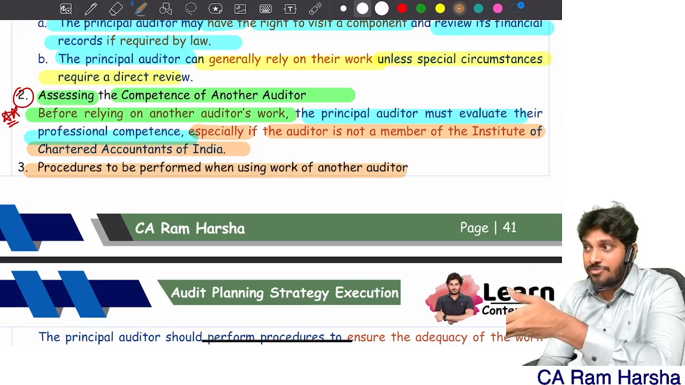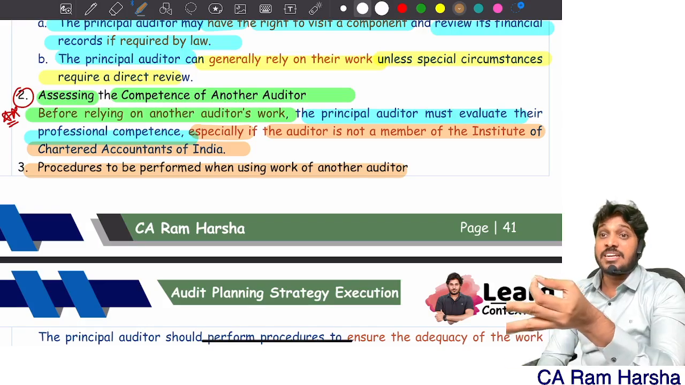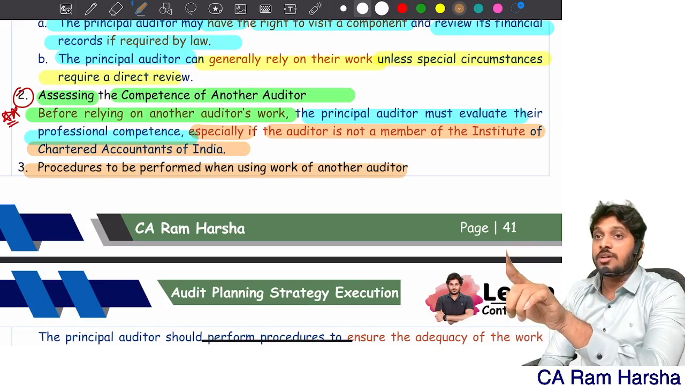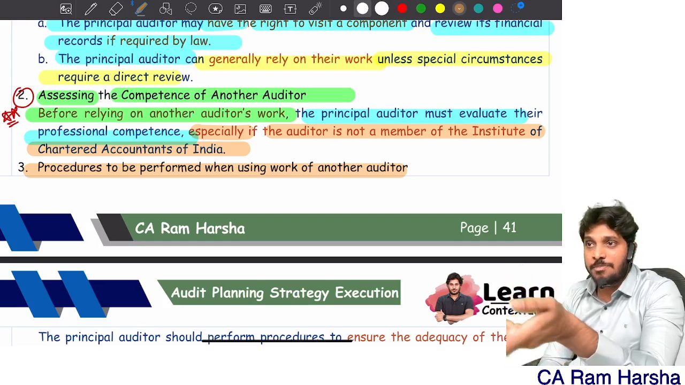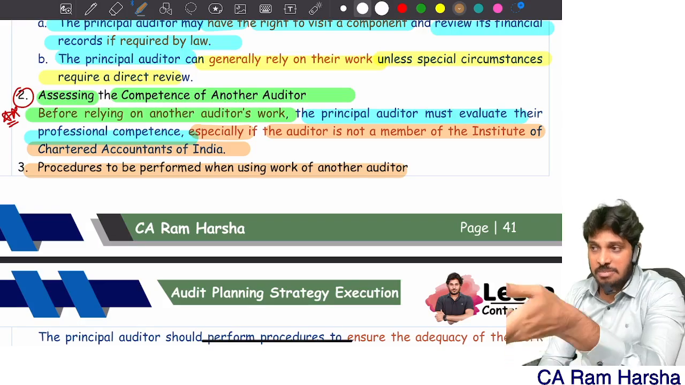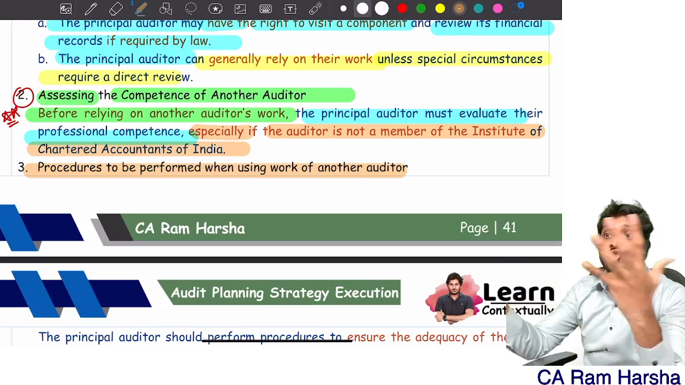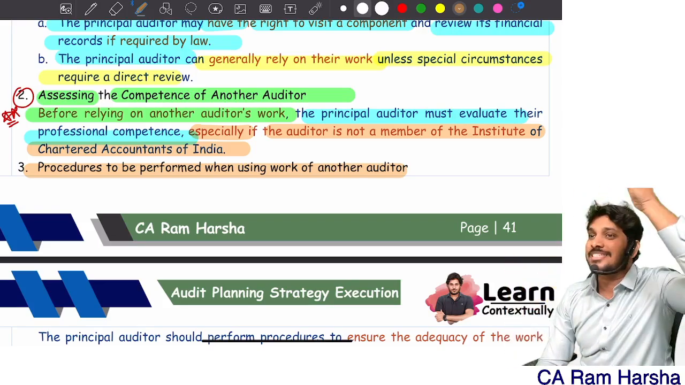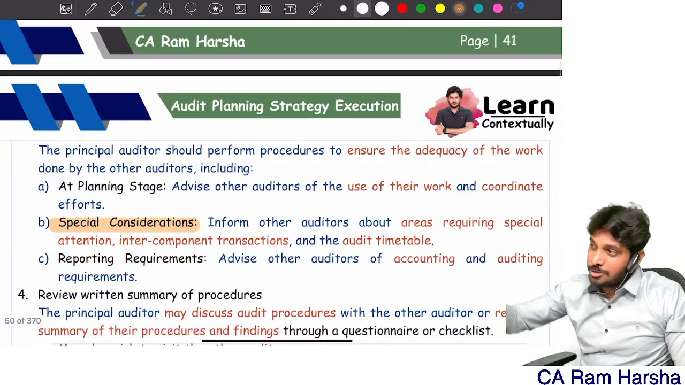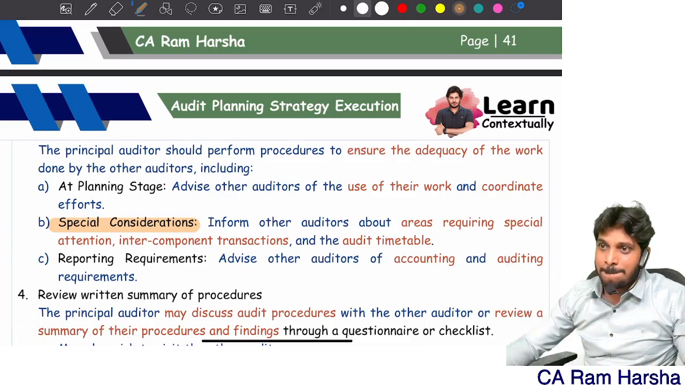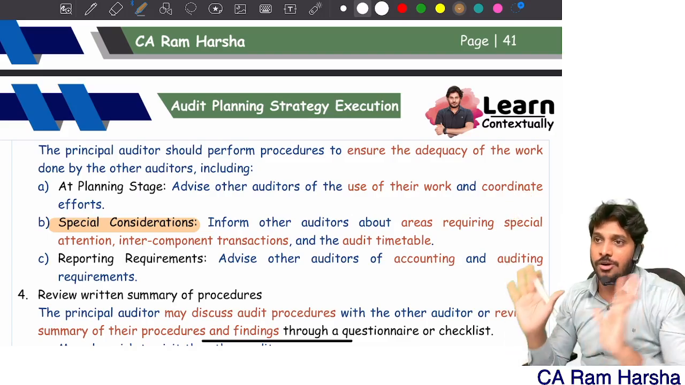What is the example for this? Nothing but a foreign component. In India, if it is a company, the branch auditor must also be a chartered accountant. Remember, there is no possibility that a branch auditor can be a non-member. It's impossible in India. So when they say not a member of the institute, which component are they talking about? Foreign component, foreign subsidiary, foreign branch. Clear? You're able to understand the difference in learning. Contextual learning, that's the meaning. You should always understand what you're reading.